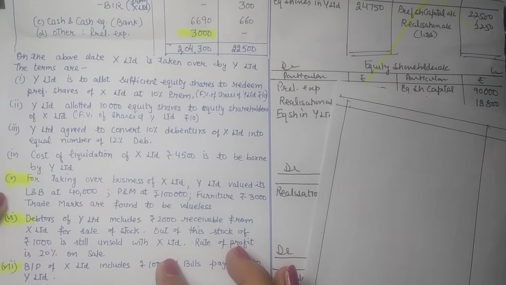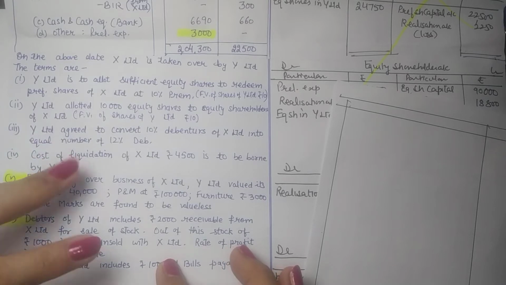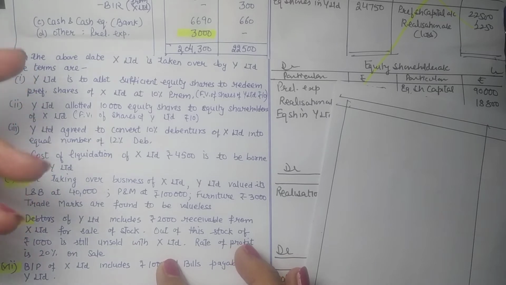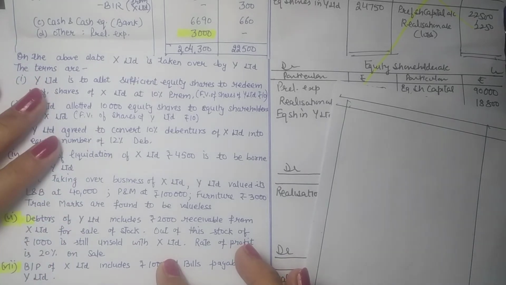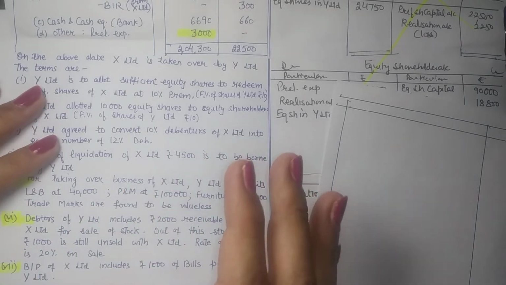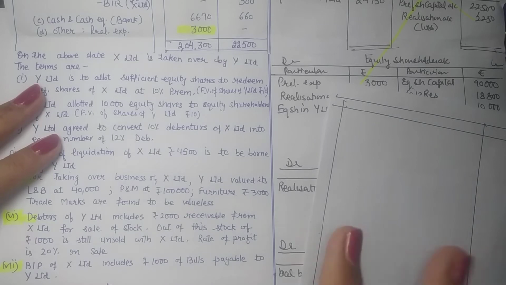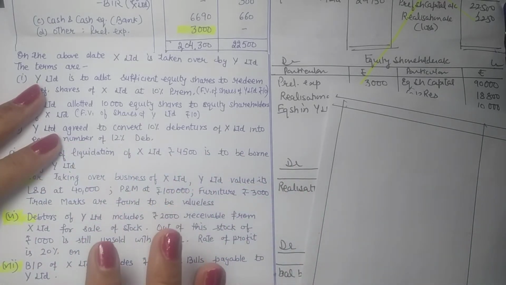But it is done at two different places. Either it is cancelled from the stock when we are getting the stock, that is in the entry of acquiring all assets and liabilities, or when the profit is cancelled out of the available stock of the purchasing company after taking over the business.